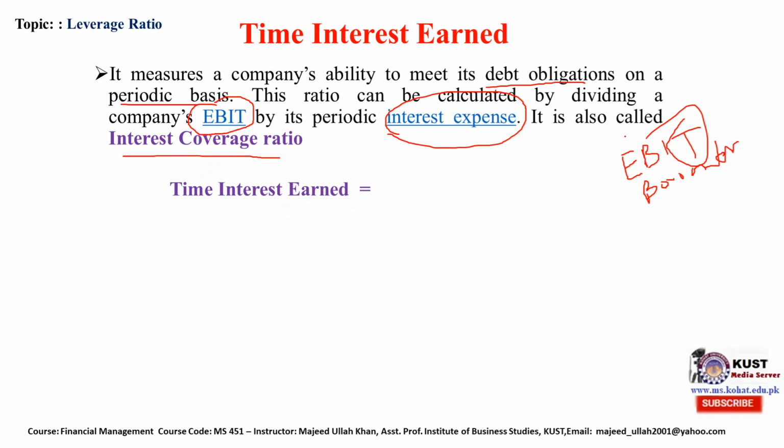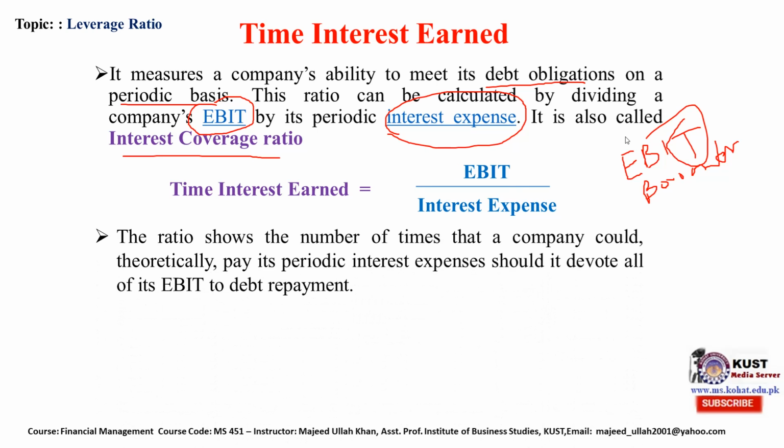Times interest earned is equal to EBIT divided by interest expense. This ratio shows the number of times that the company could theoretically pay its periodic interest expense should it devote all of its EBIT to debt repayment.